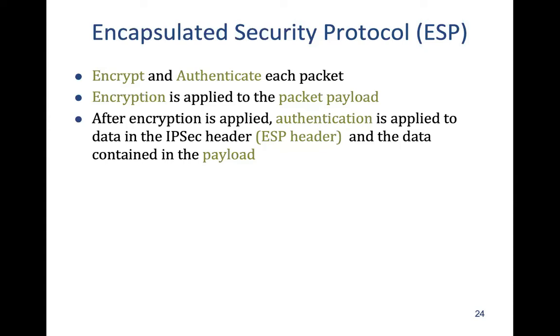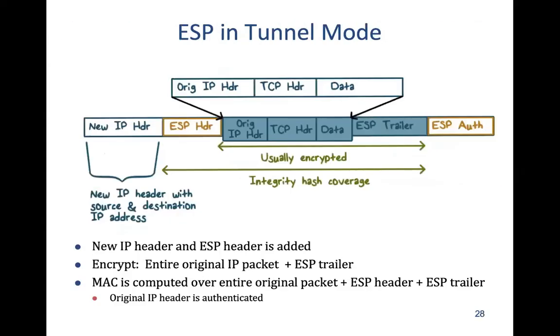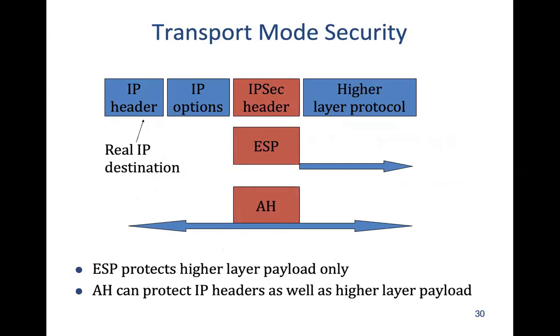So there are 2 modes, transport mode and tunnel mode, and then we can apply encryption plus authentication, or only authentication. So this makes 4 combinations, right? So we have studied these 4. Any question?